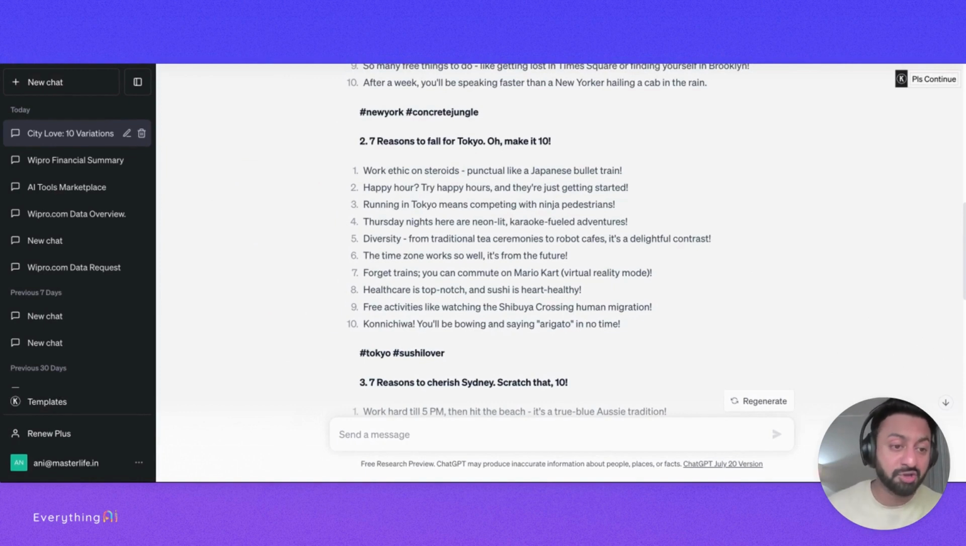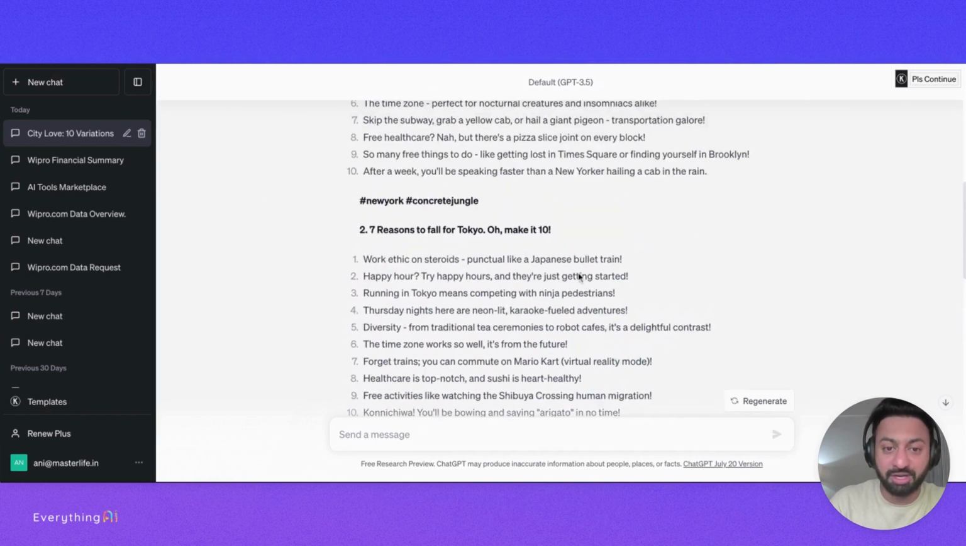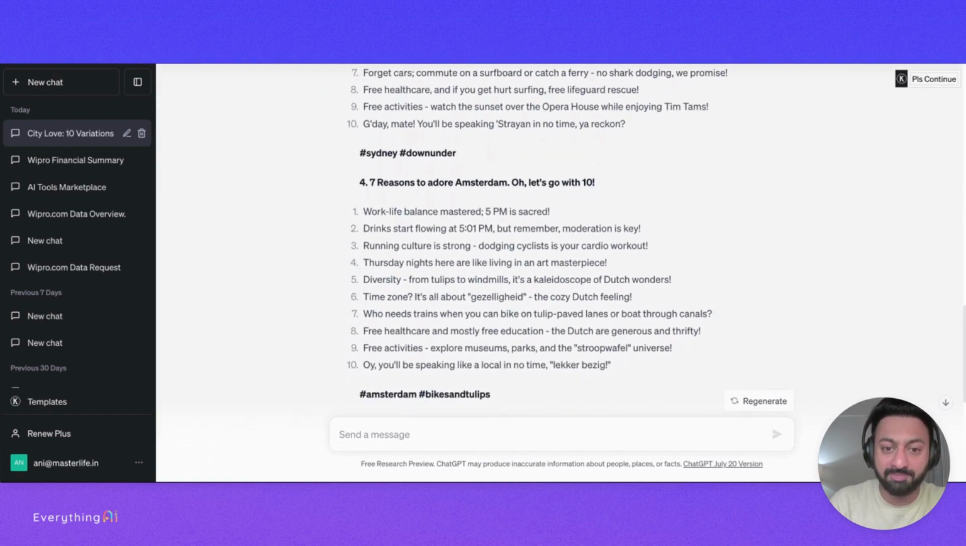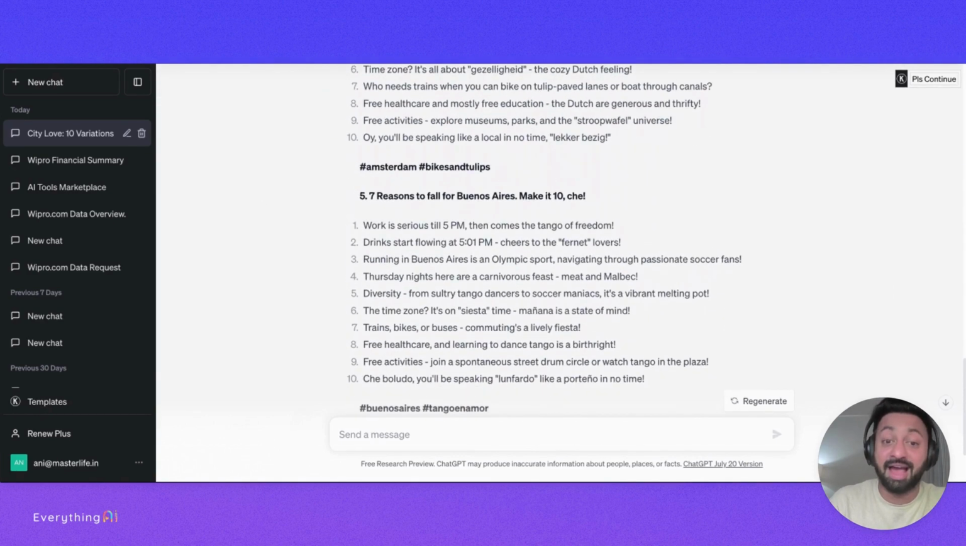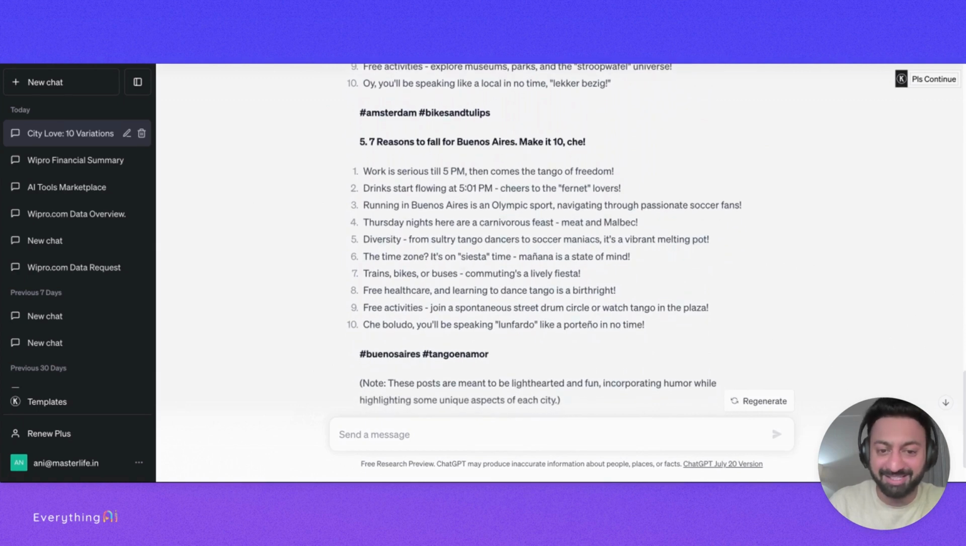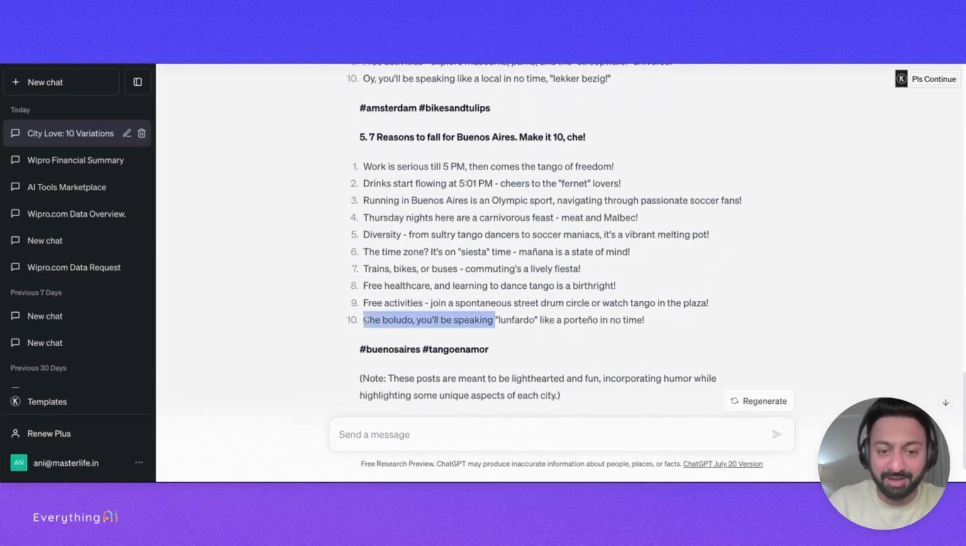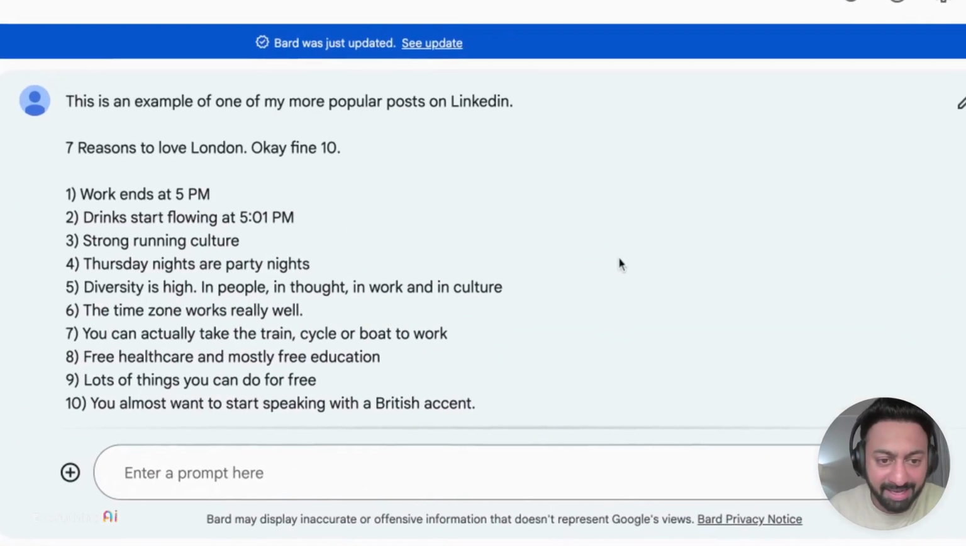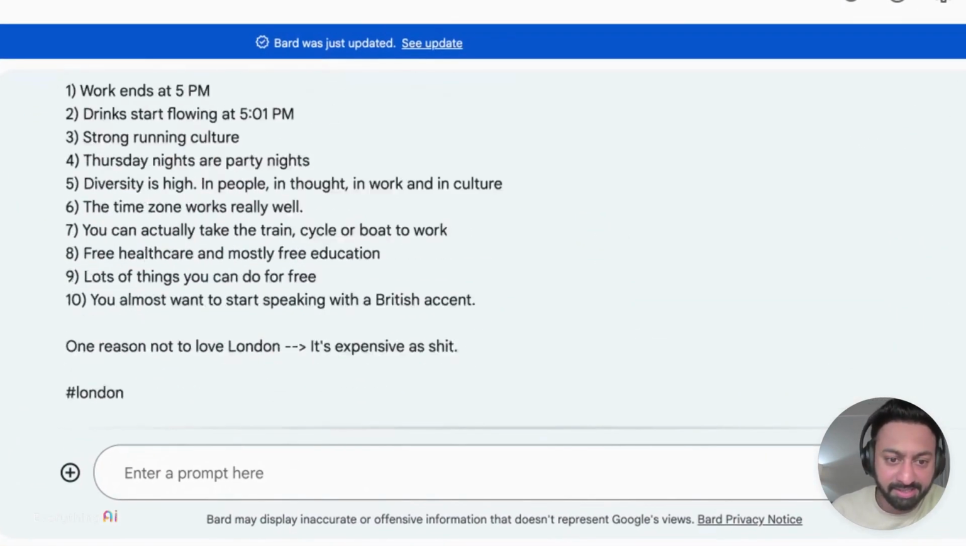So a good way to think about this is how do you extrapolate and take the really happening posts, the posts that are super popular, make it in a tone of your choice, and then start pushing it out. So that's ChatGPT. It took Sydney, Tokyo, New York, Amsterdam, and Buenos Aires. Amazing, right? And I also said put some Spanish in there. Unbelievable. I love it.